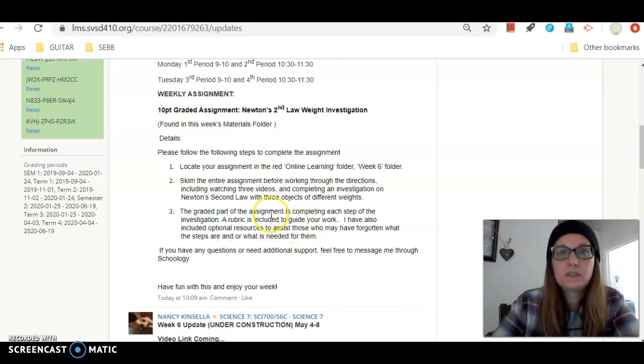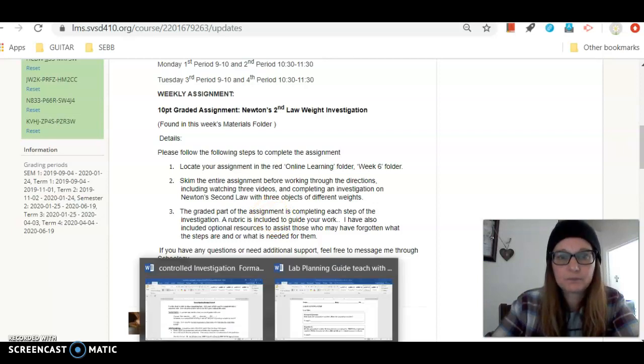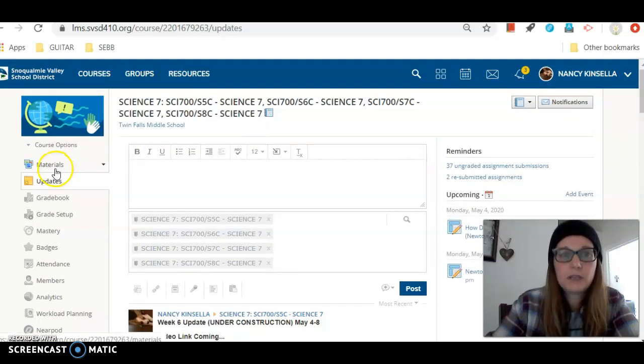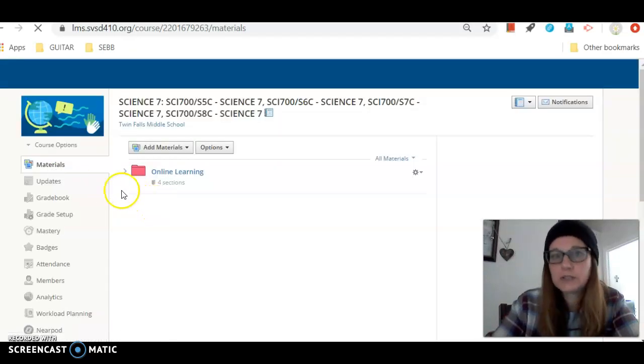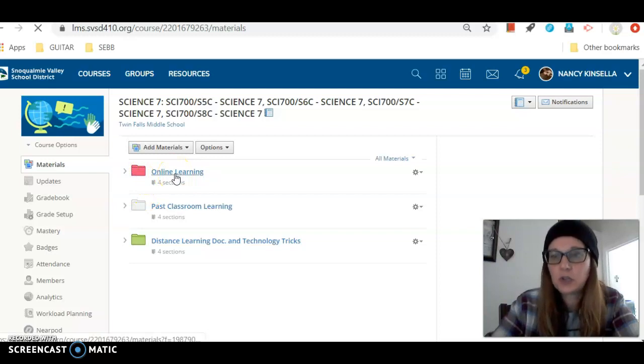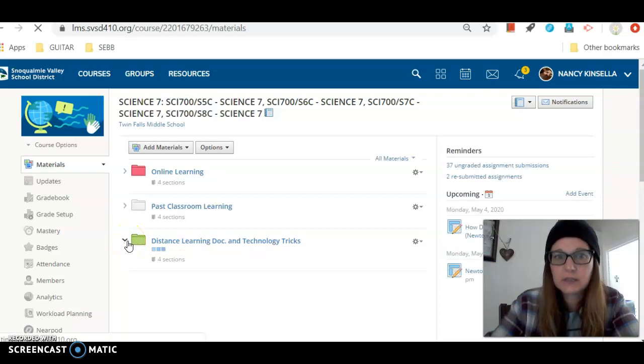So let's look more specifically at that assignment. When you go into the Schoology folder, under your updates, in materials, you're going to see the color-coded system that the district has recommended that we put together. Online Learning red folder is what you're going to want to go into for the lessons. So I've added, just as a tip, distance learning docs and school and technology tricks.